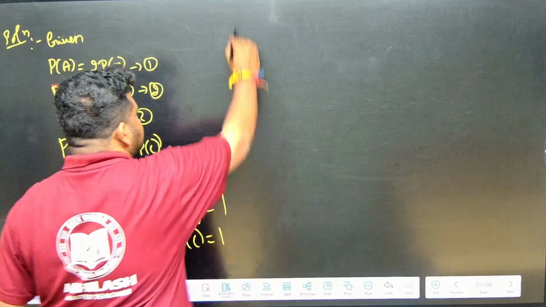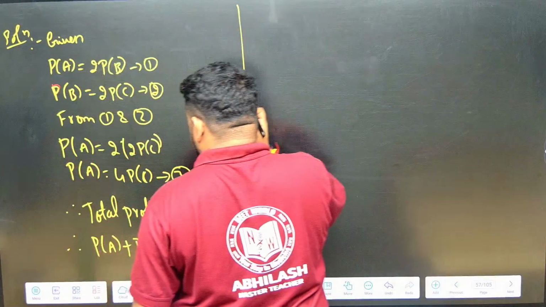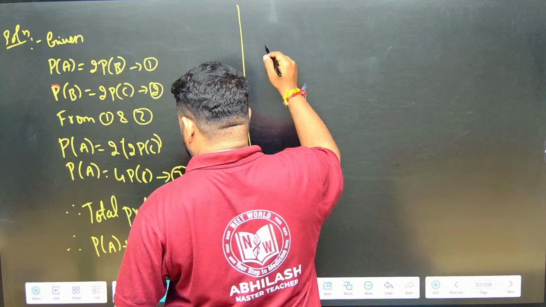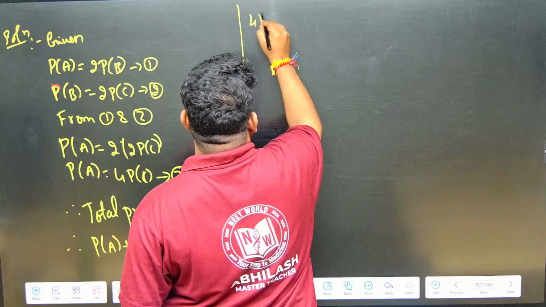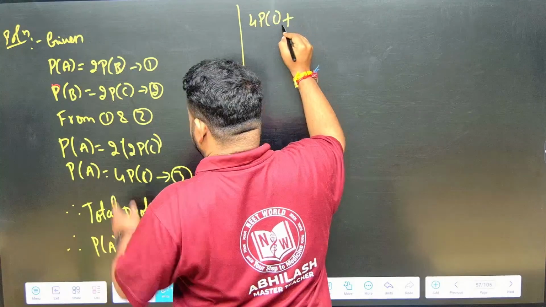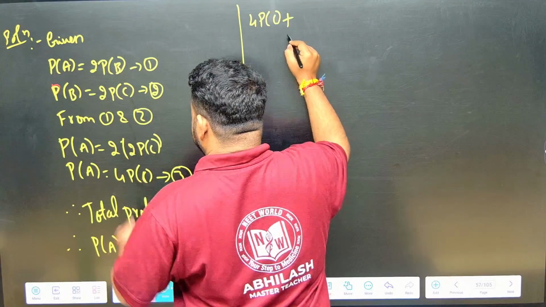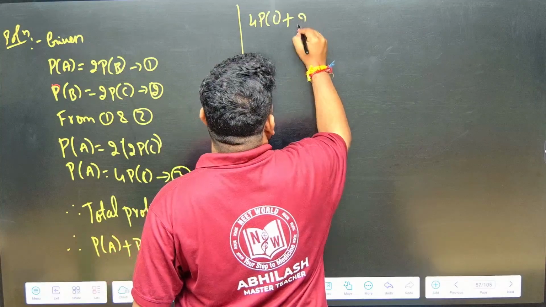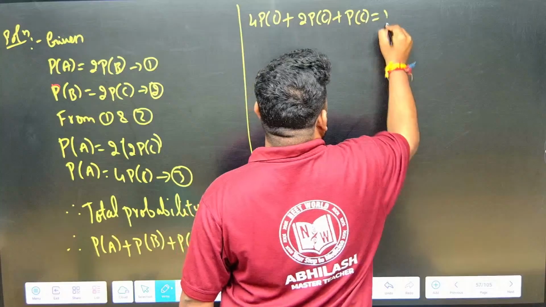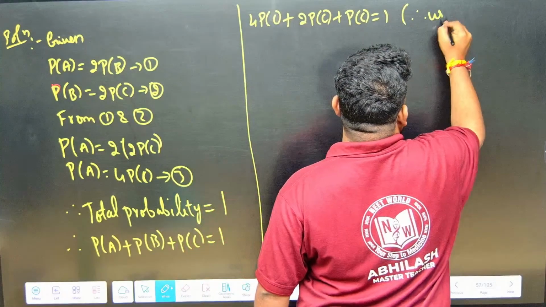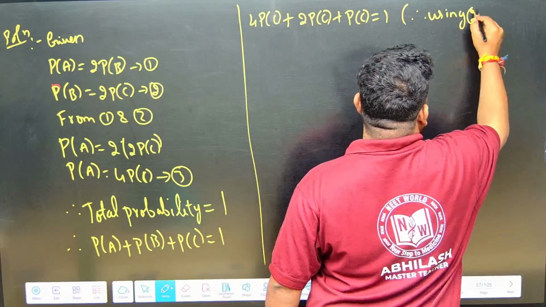Now what will I write? P of A I will write as 4 times P of C. P of B I will write as 2 times P of C. P of C I will just write as P of C. That is equal to 1. I am using equations 2 and 3.